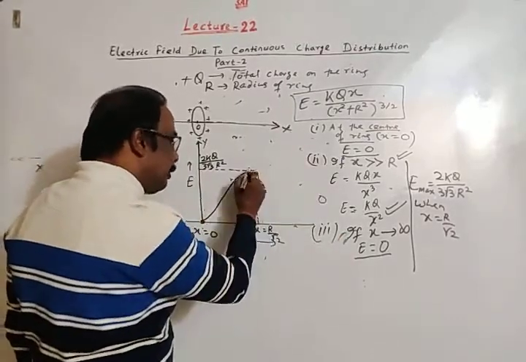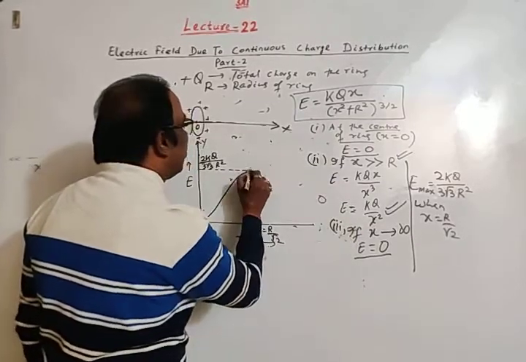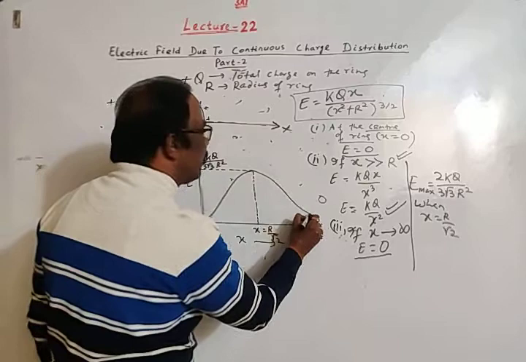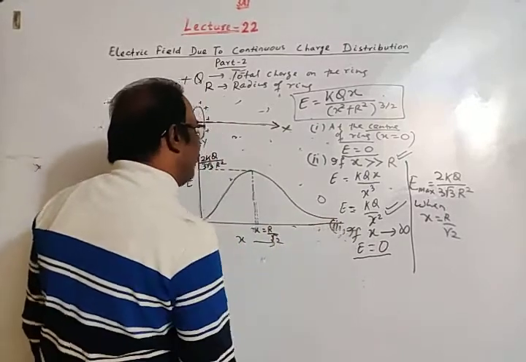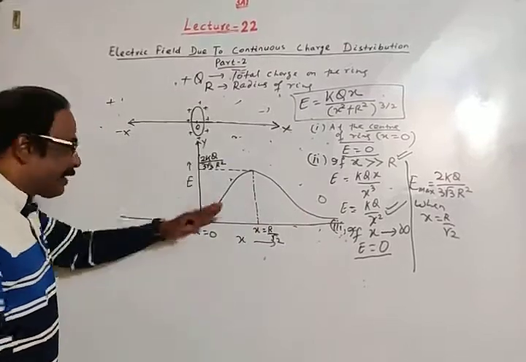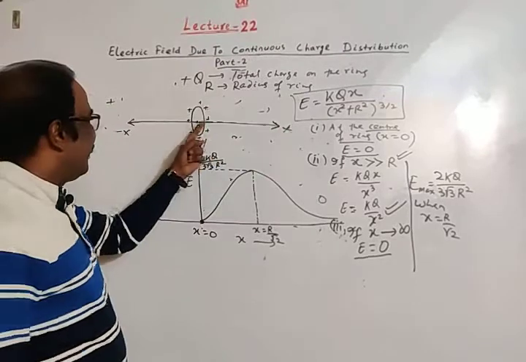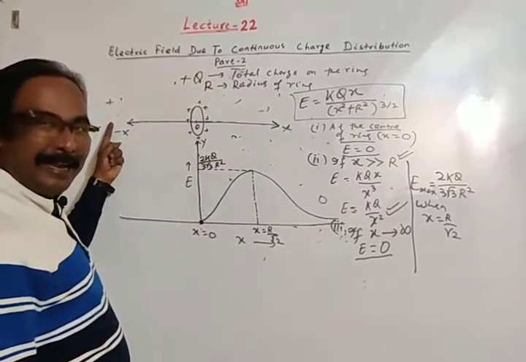As distance increases, electric field goes on decreasing and finally becomes 0 at infinity. This is along positive x-axis. But axis may be taken along positive x direction and also along negative x direction.